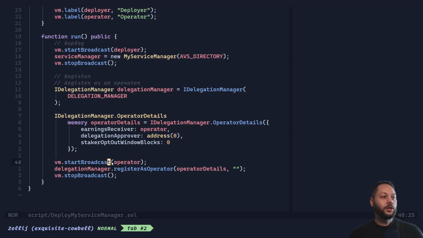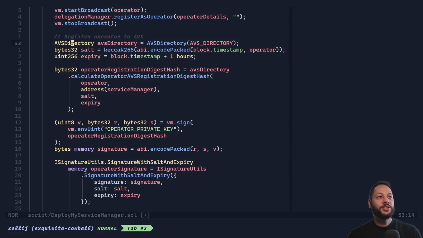And again, we call this start broadcast function. And in this case, we're going to be using the operator's wallet to run this transaction. And then we're going to call register as operator with the operator details that we defined and pass this as blank. Then call stop broadcast.